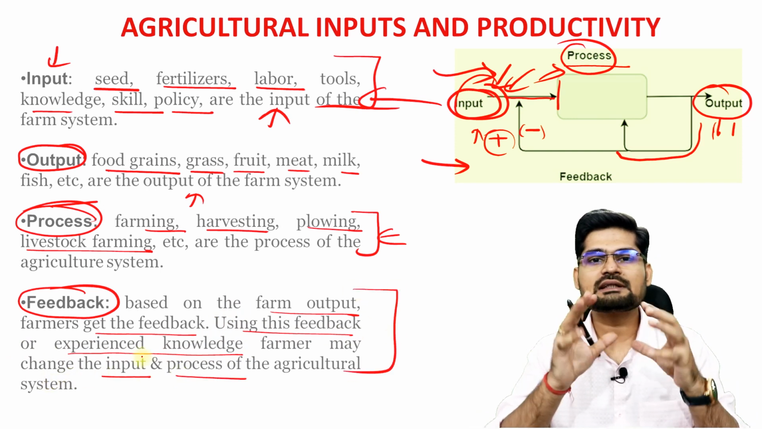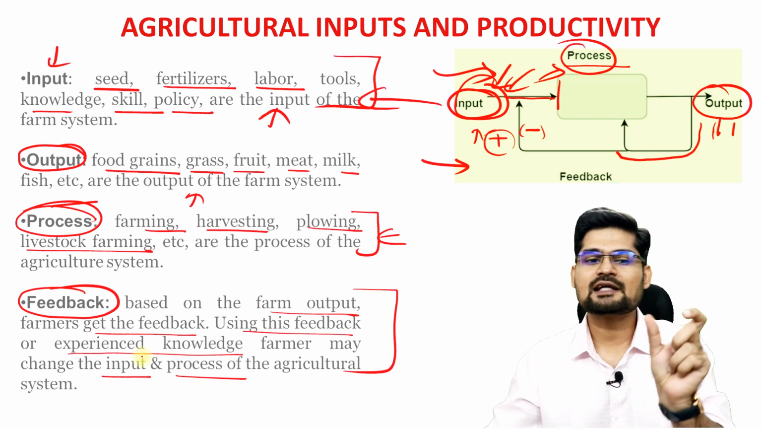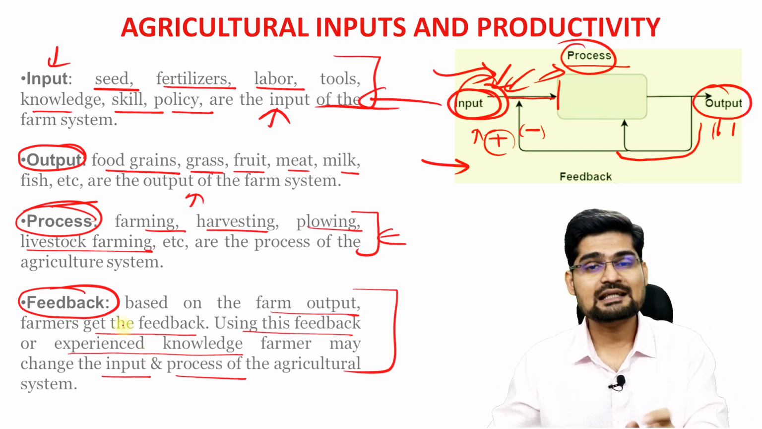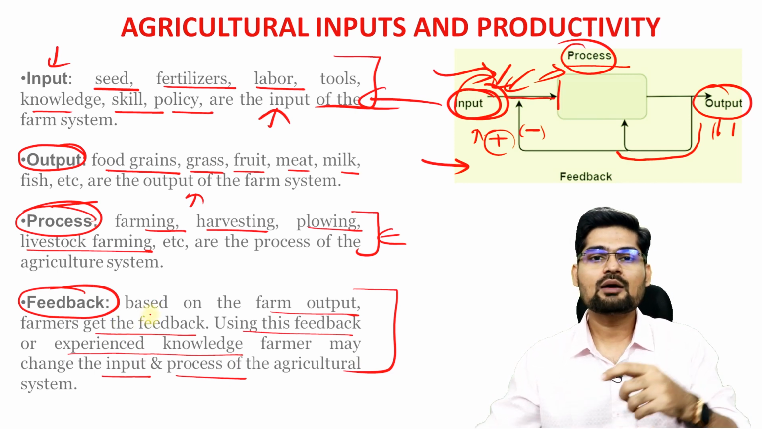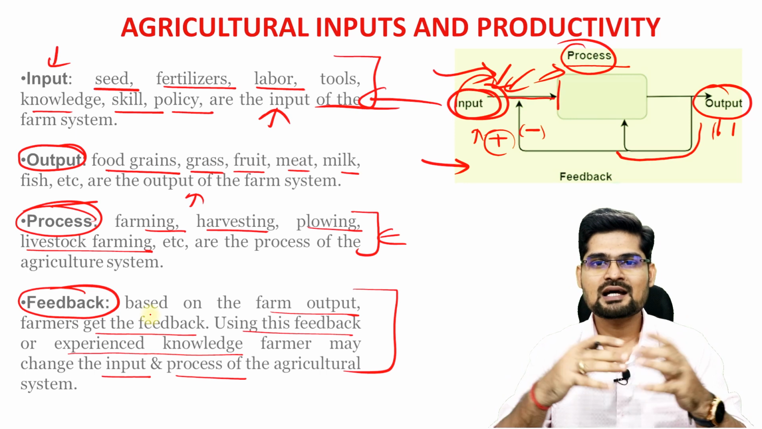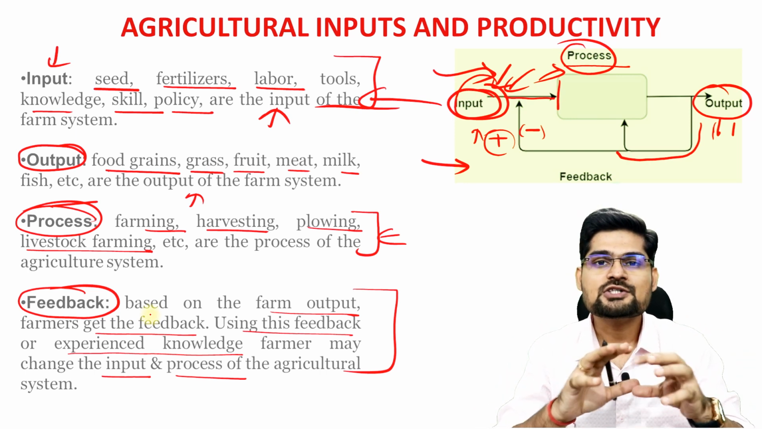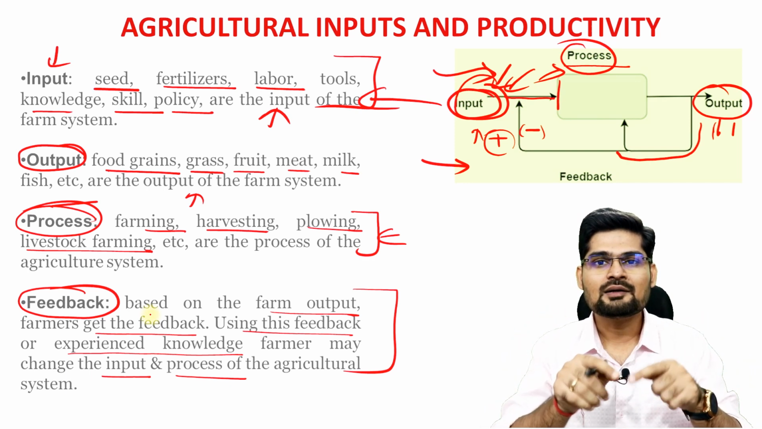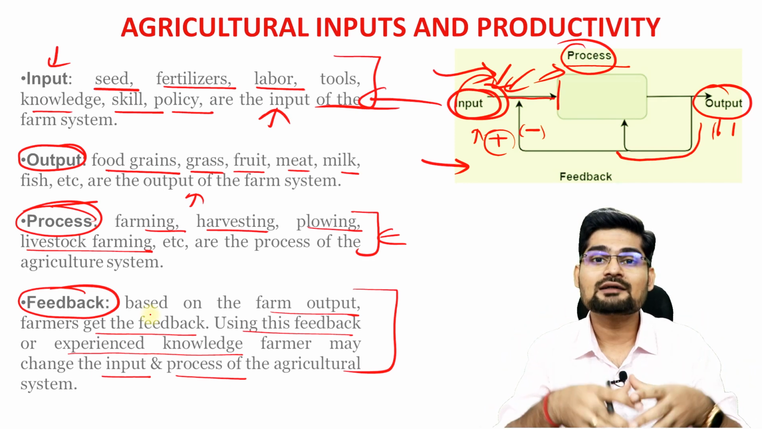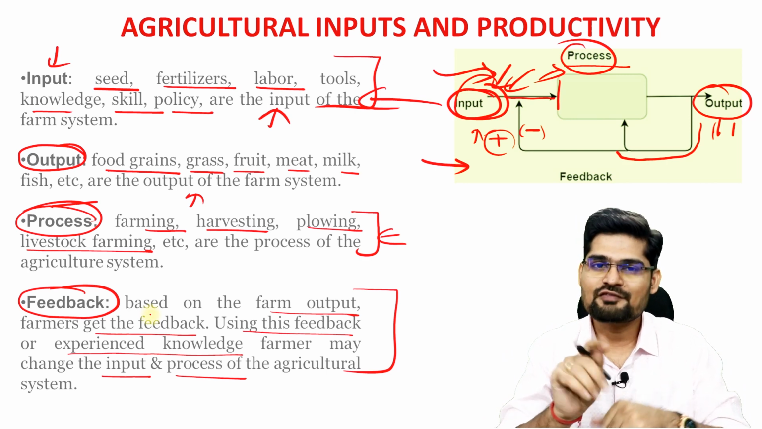So the four things related to farm activities and productivity in the system are: input, output, processing, and also the feedback. Now it all depends upon the interplay of these four factors how our agriculture, how our farm activities are going to shape up and create a regional pattern, a local pattern, or a global pattern of agriculture. That's why these four factors are very important.